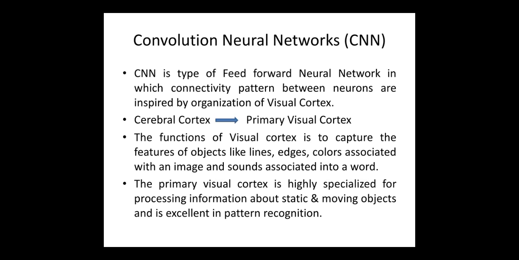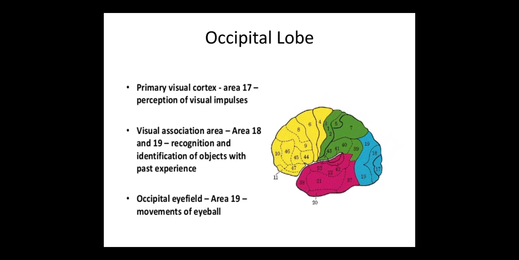So the function of the visual cortex is to capture the features of objects like lines, edges, colors associated with an image, or maybe the sound associated with a word. The primary visual cortex is highly specialized for processing information about static and moving objects, and it is excellent in pattern recognition.